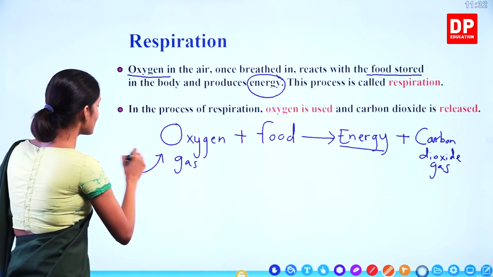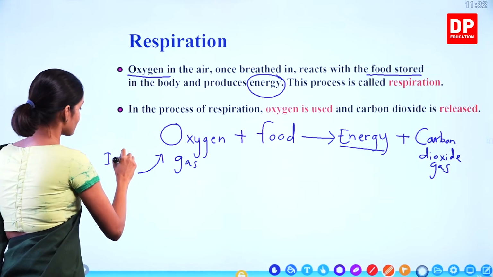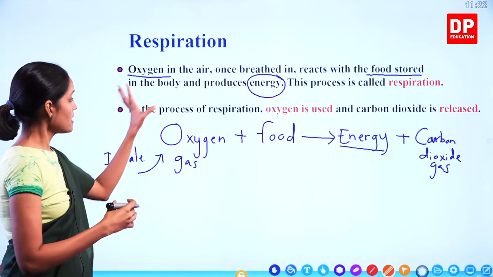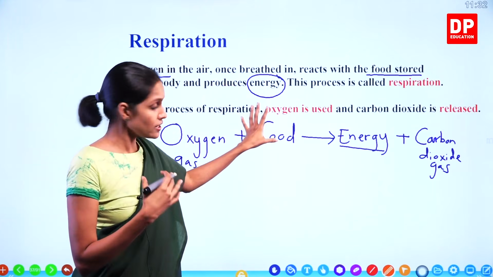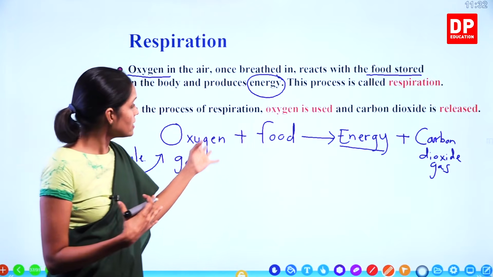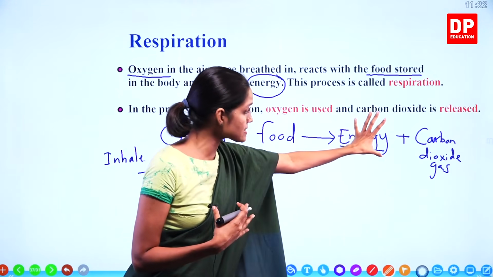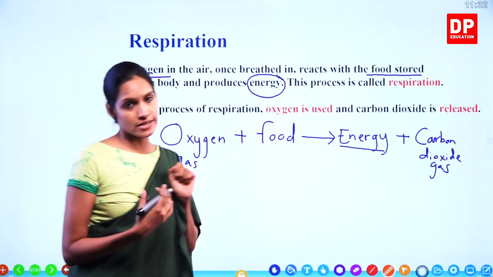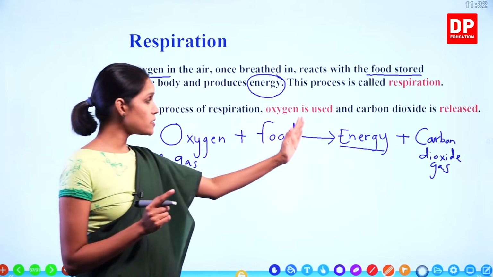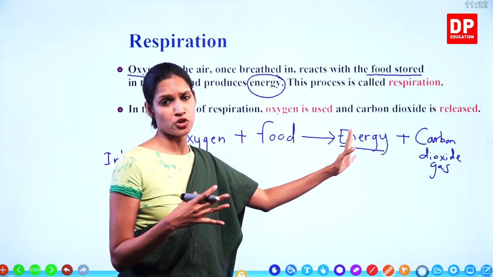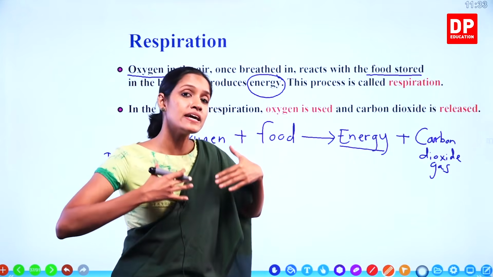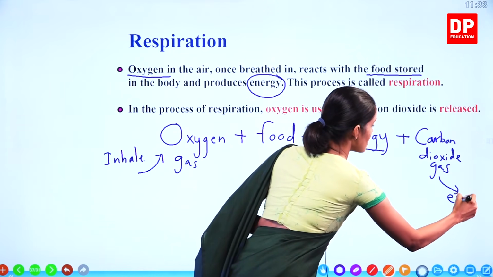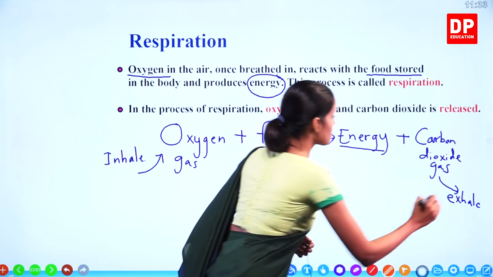You inhale oxygen, it reacts with the food stored in our body, and it produces energy, plus as a byproduct, carbon dioxide gas is produced. Now this carbon dioxide should be removed from your body. How do you do that? By exhaling. Okay, you exhale carbon dioxide.